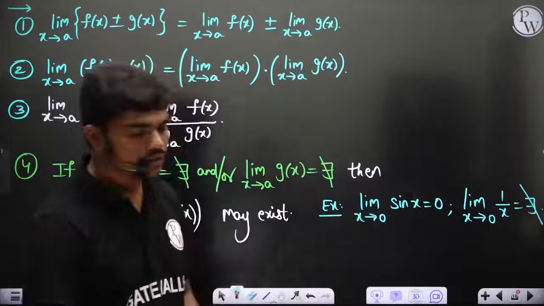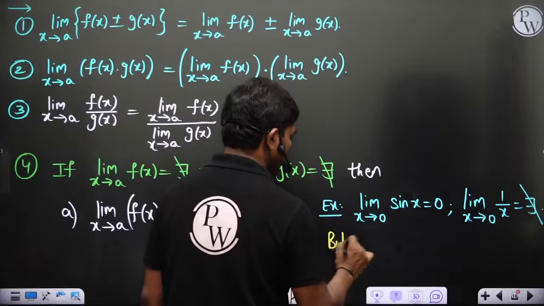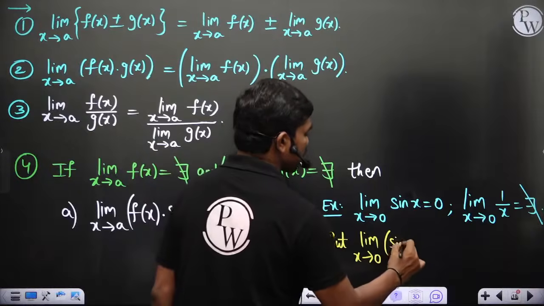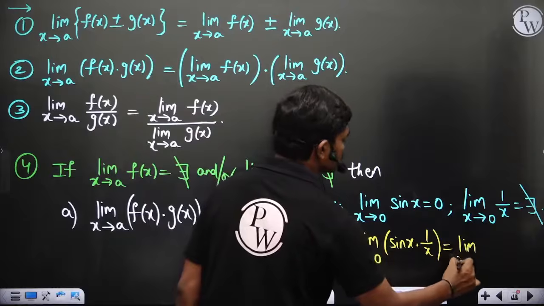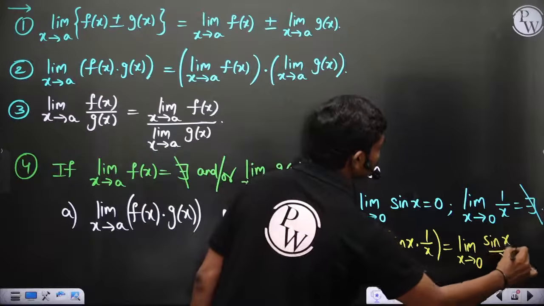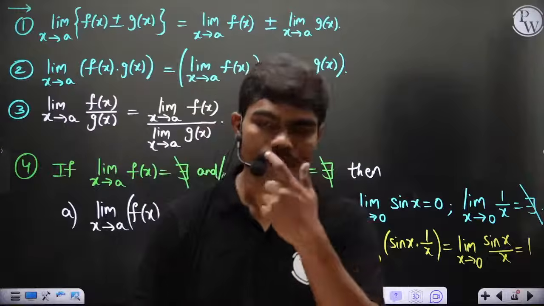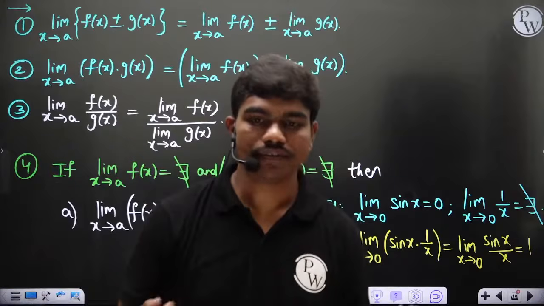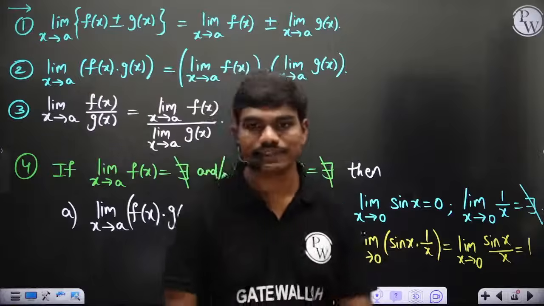Okay, but if you check the product of these two functions, limit x tends to 0 sin x into 1 by x. If you take this, then this is nothing but limit x tends to 0 sin x by x, and of course this value is 1. Okay, so that exists. So even though individually some of the limits are creating a problem, when you multiply them or divide them, the problem gets resolved a few times. Okay, so this is very important.